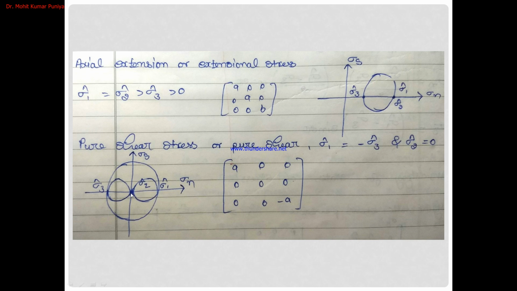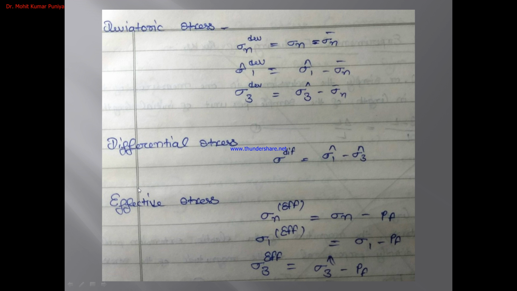So here sigma 2 is 0 for this circle, and for this circle also, sigma 1 is greater than sigma 3. The value of sigma 3 on both axes, towards negative and positive, will be the same for pure shear stress. And for the matrix A and minus A, and B will be 0 because sigma 2 will be 0 here.